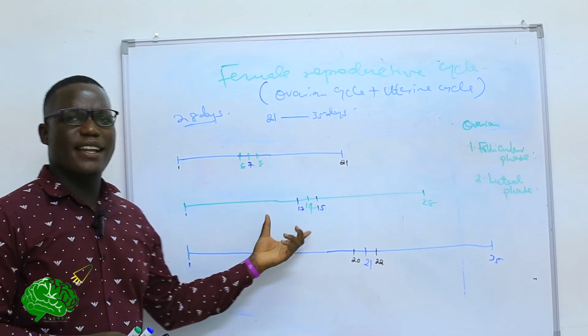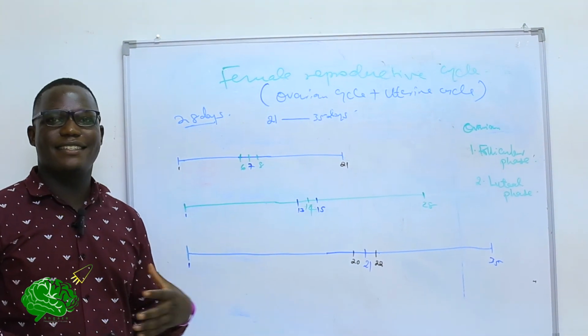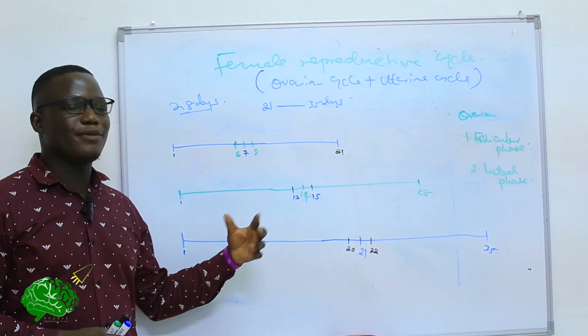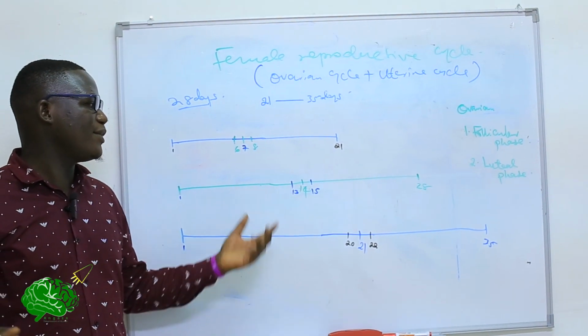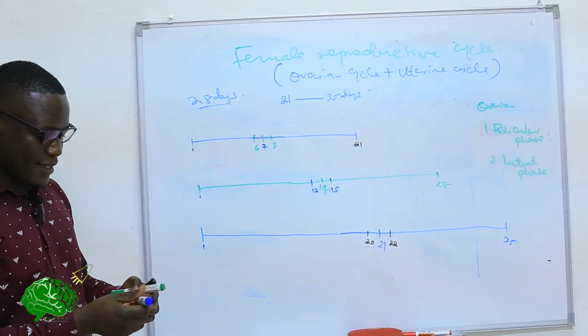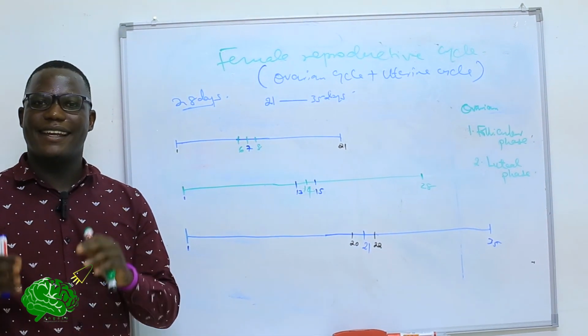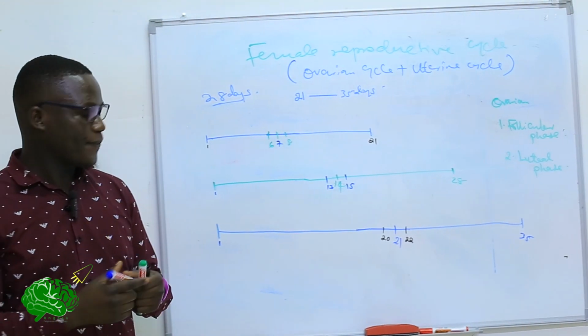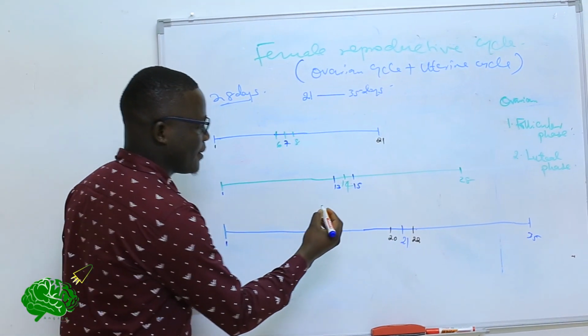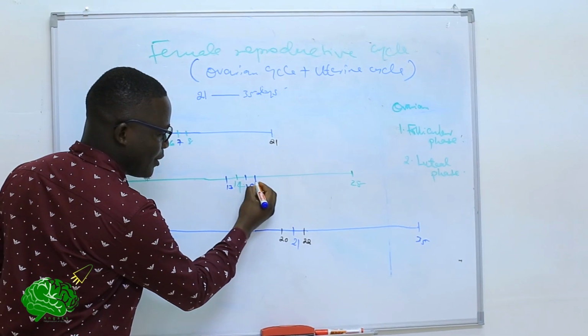So after ovulation, how long does this ovum last before degenerating, or what we call dying away? This ovum can take about 24 to 48 hours before degenerating. So it means that is about 2 days.